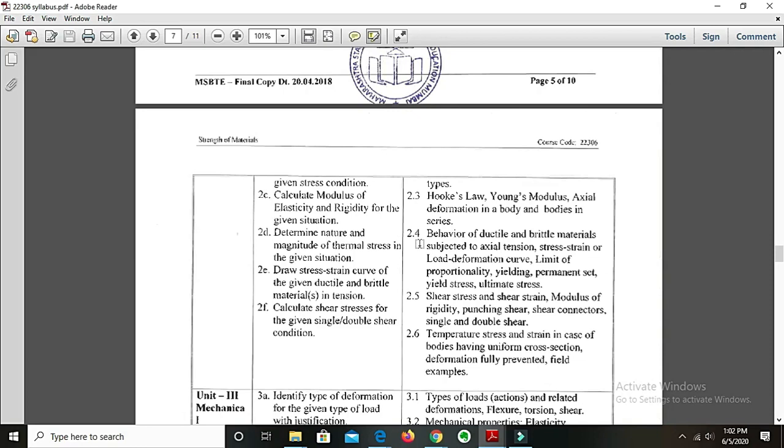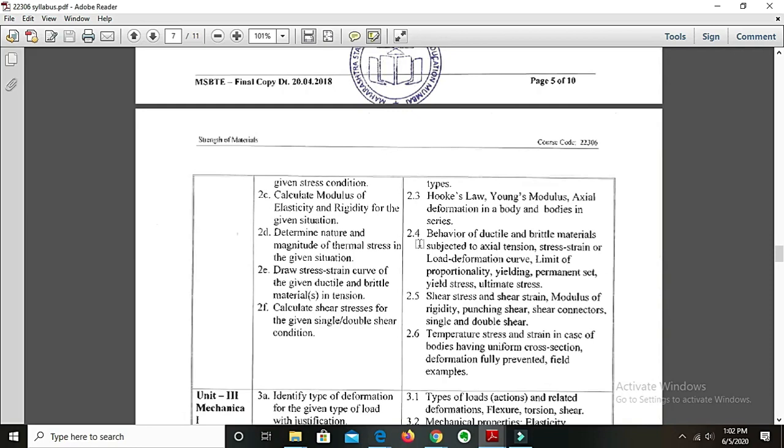Then under point 2.6, we will have temperature stress. Temperature stress means what? When heat is given to a body and it is subjected to some amount of force, what are the various stresses induced in it? We are going to learn this.